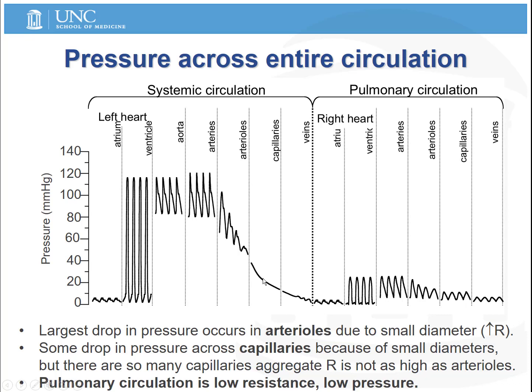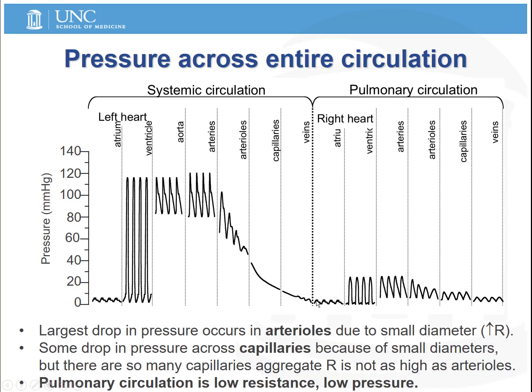Then there are these capillaries, which are individually the smallest of our blood vessels, but there are so many that the total cross-sectional area is the greatest. So there's a slight pressure drop here. And then there are the veins, and the veins are the low resistance vessels with a high capacity that return blood to the heart. And then we're back to the right atrium and in the pulmonary circulation, which is a low resistance, low pressure system compared to the systemic circulation.